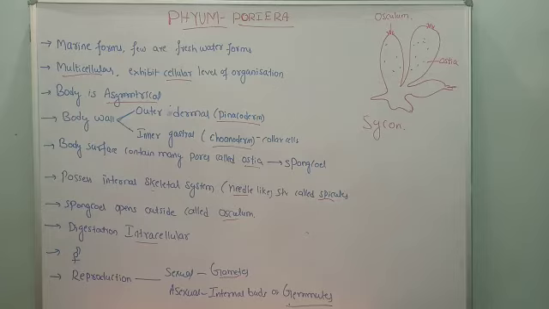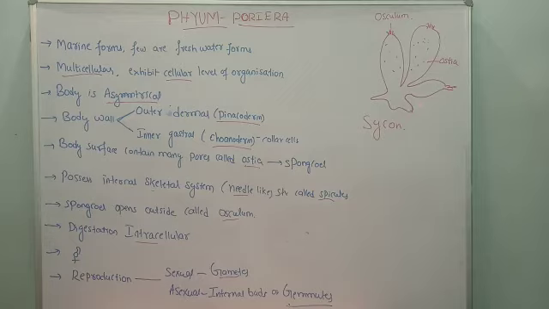Likewise they resemble a sponge, because the outer surface possesses a number of pores. Those pores are called ostia.